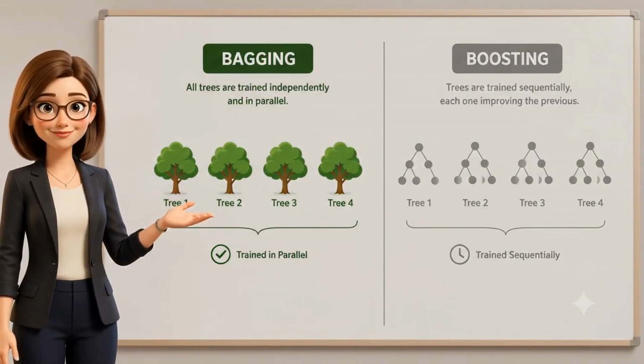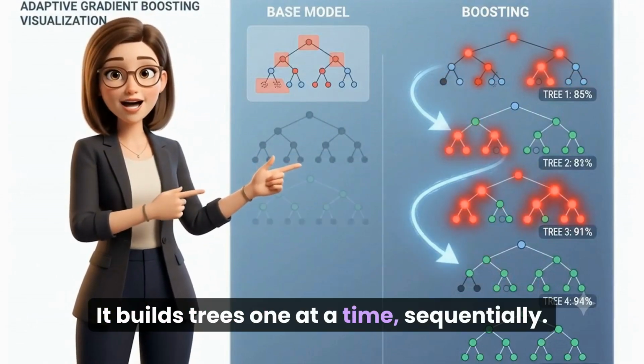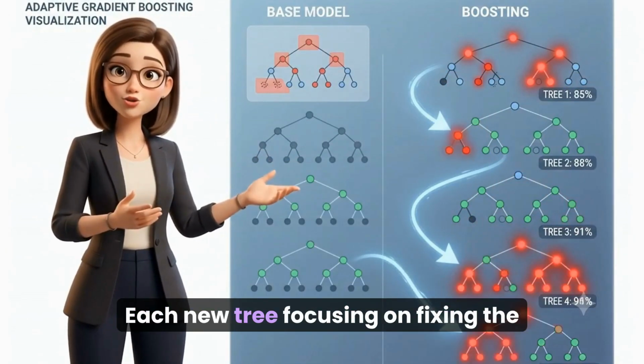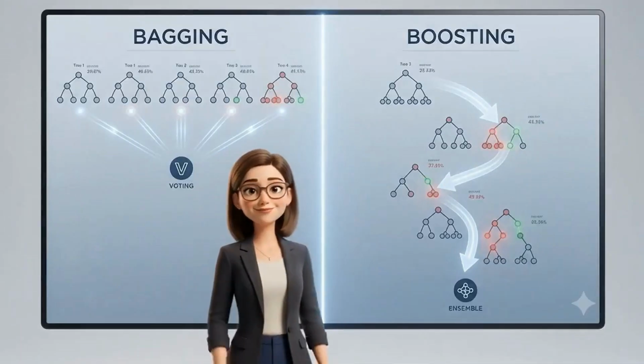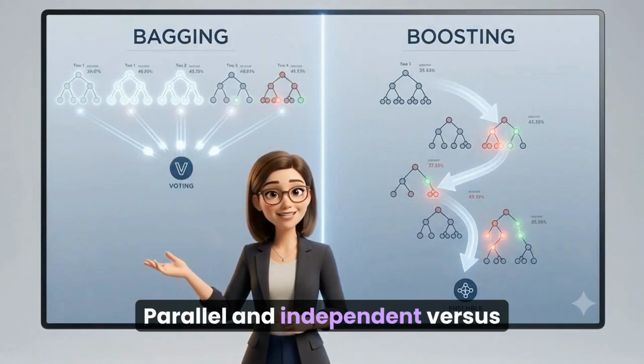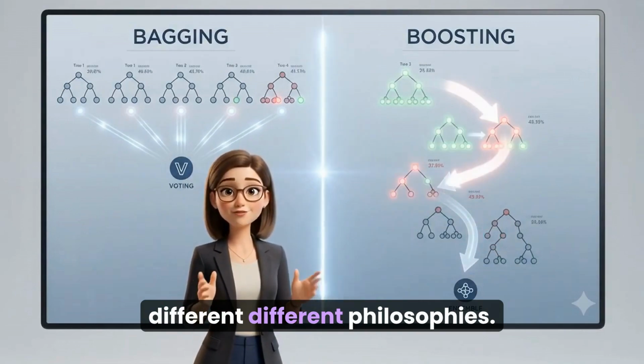Boosting works differently. It builds trees one at a time, sequentially, each new tree focusing on fixing the previous one's mistakes. Parallel and independent versus sequential and corrective, two very different philosophies.